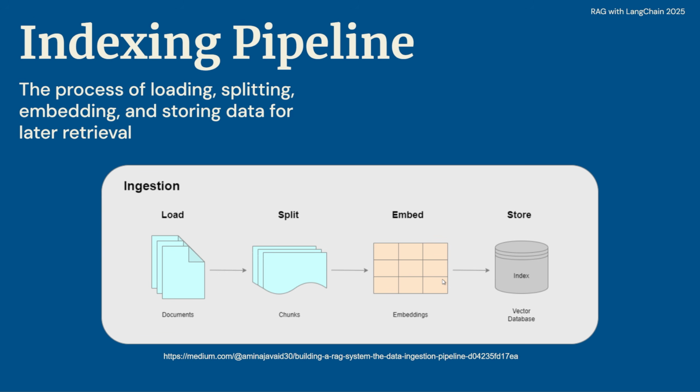So once we have loaded and split and embedded our documents and stored them into a vector database or a vector store, later on we can then do retrieval for retrieval augmented generation to retrieve relevant chunks to provide to our generation pipeline. So I hope that makes sense to you guys. Let's get started now learning how to load documents into our application using Langchain.